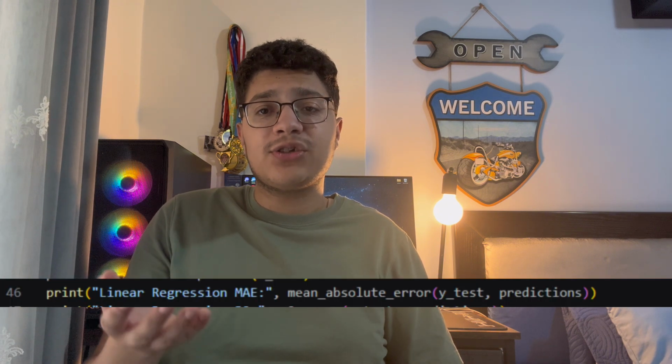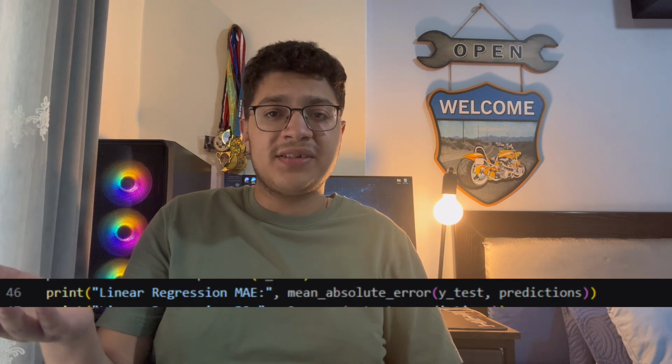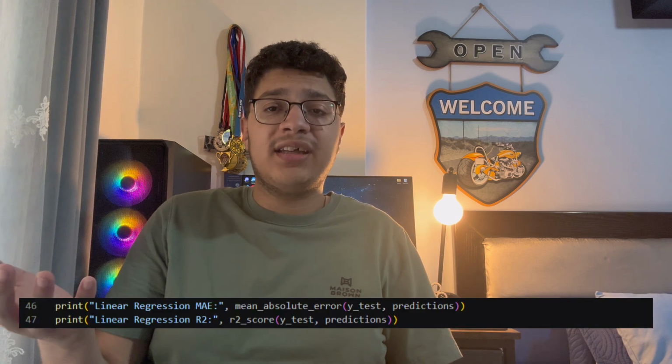It's a great baseline, but used car prices are not always linear. A 2015 Toyota Corolla and a 2015 Land Cruiser don't tend to lose the same value with time. A car with 100,000 mileage is not necessarily worse than a car with 15,000. I used two metrics to see how well it performed. The first one is the mean absolute error, which tells me how far off the model was on average with the prices. The second one is R-squared. This tells me how much of the variance in car prices the model was able to explain.